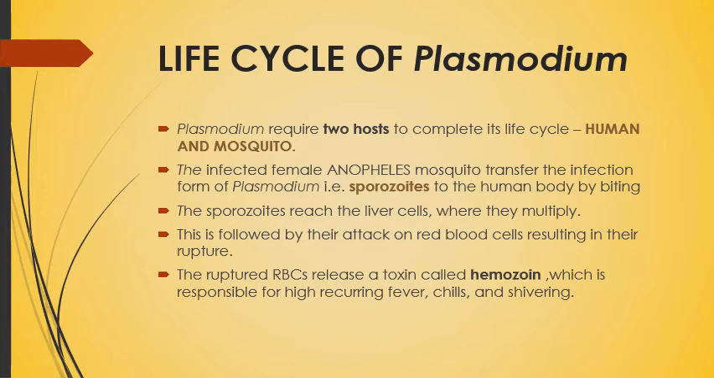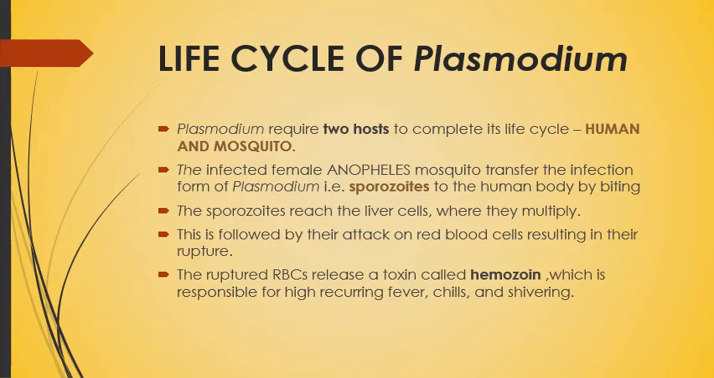These sporozoites reach the liver cells where they multiply by the asexual mode of reproduction, multiple fission. This is followed by their attack on red blood cells, resulting in their rupture. When the number of sporozoites increases, they rupture out and attack the RBCs. While attacking the RBCs, they release a toxic substance known as hemozoin.